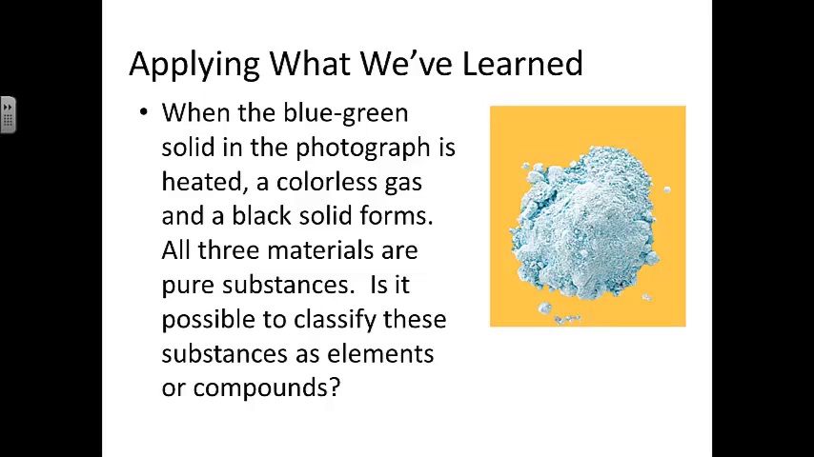So now let's try applying what we've learned about these to a problem situation. We have a blue-green solid here. It's heated, and as it's heated, a colorless gas and a black solid form. All three materials are pure substances. So, is it possible to classify these substances as elements or compounds? What do you think? So it says we know all three are pure substances, okay? The original substance broke down upon heating. So that means it broke down into simpler substances. So the original substance had to be a compound.